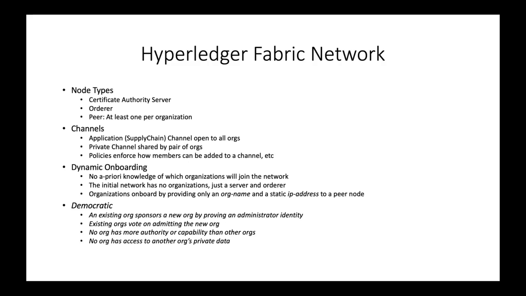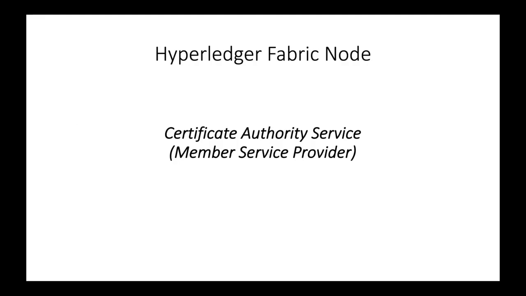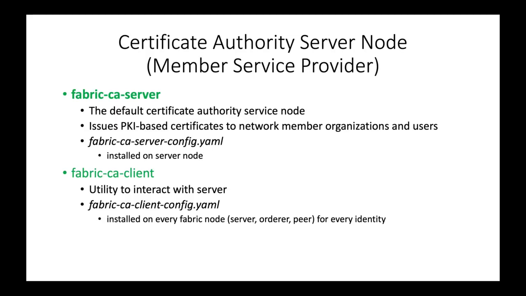The second point on this slide is that once configured, all organizations will be on a level playing field. There are no privileged organizations, and the network is completely democratic. Now let's discuss the details of the Certificate Authority Service Node, or the Member Service Provider. Hyperledger Fabric provides two binaries to support the CA server. Fabric CA Server runs the server that manages identities and issues certificates. Fabric CA Client is a utility that interacts with the server.